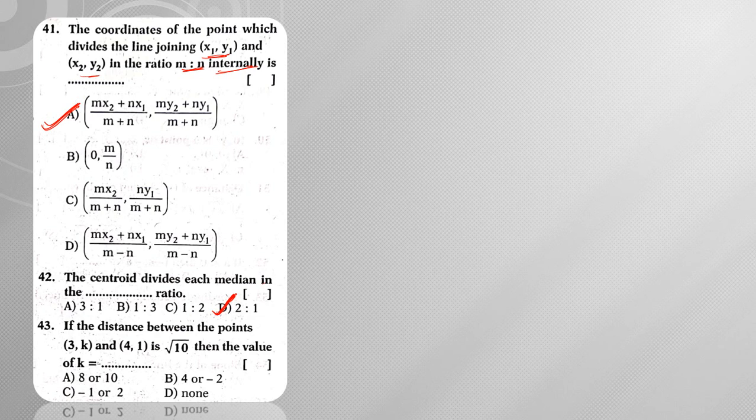Next, if the distance between the points (3, k) and (4, 1) is √10, directly apply the distance formula. So what am I going to get? Applying the distance formula, square root of (4 minus 3) whole square plus (1 minus k) whole square is equal to √10. When you apply squaring on both sides, 4 minus 3 is 1, 1 square is 1 plus (1 minus k) whole square is equal to 10. Now when you transpose this, I can write it as (1 minus k) whole square is equal to 9. Now when I transpose the square, I can write 1 minus k is equal to plus or minus 3.